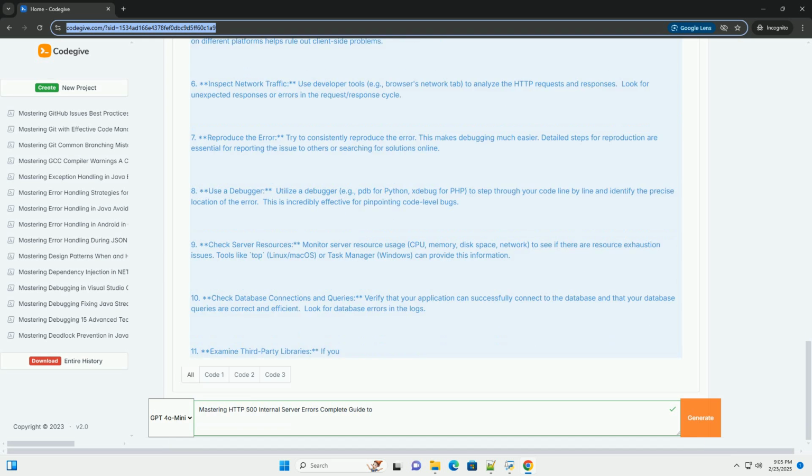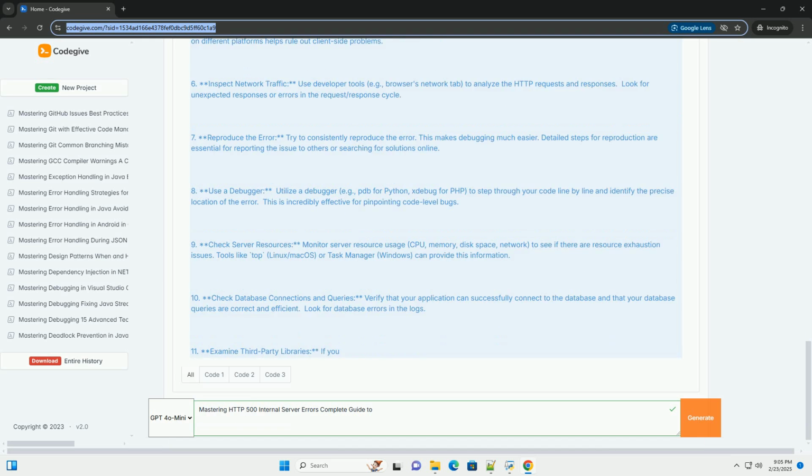8. Use a debugger. Utilize a debugger, for example pdb for Python, Xdebug for PHP, to step through your code line by line and identify the precise location of the error. This is incredibly effective for pinpointing code-level bugs. 9. Check server resources. Monitor server resource usage, CPU, memory, disk space, network, to see if there are resource exhaustion issues. Tools like top on Linux/macOS, or Task Manager on Windows, can provide this information.